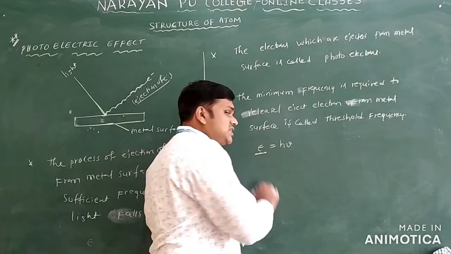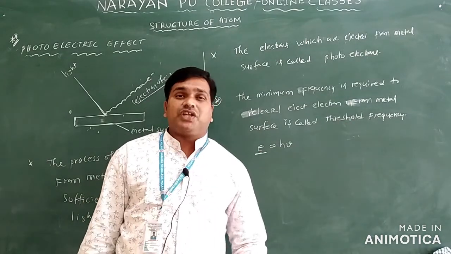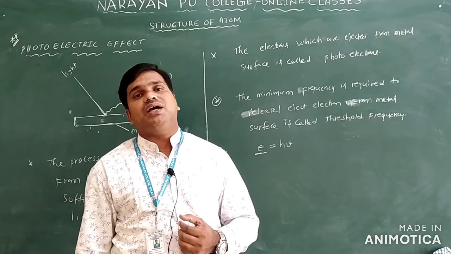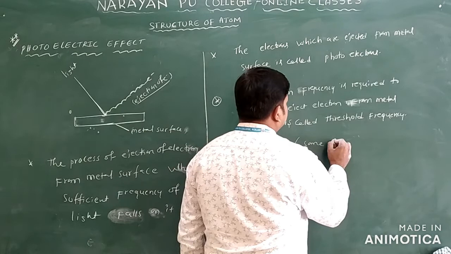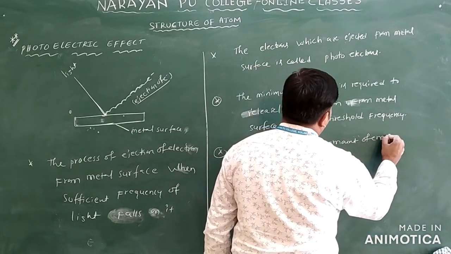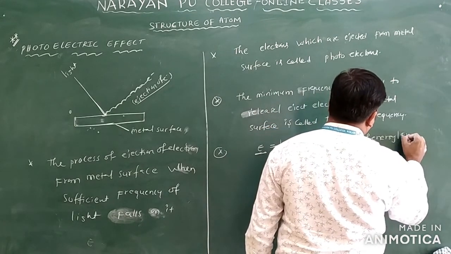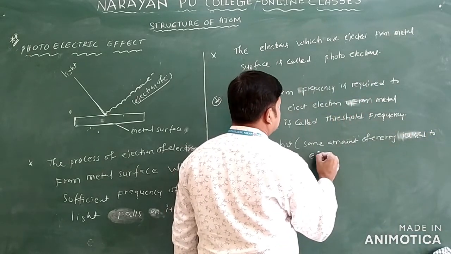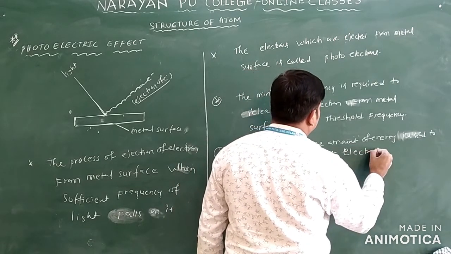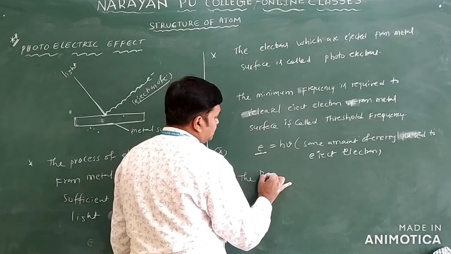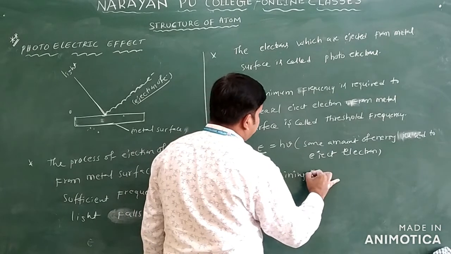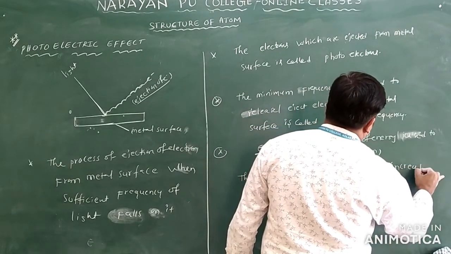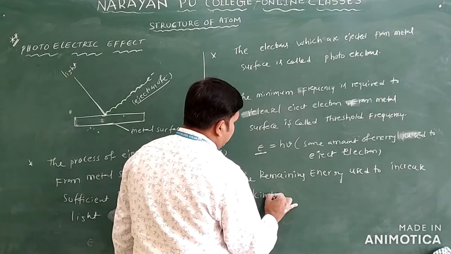Some amount of energy or frequency is used to eject the electron, and the remaining energy is used to increase the kinetic energy of the electron only.